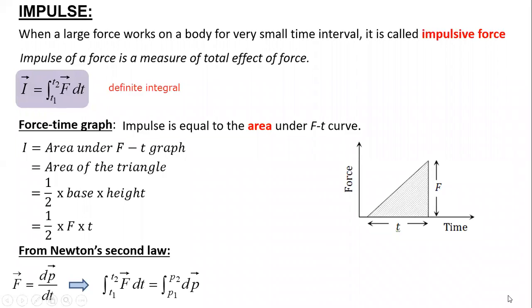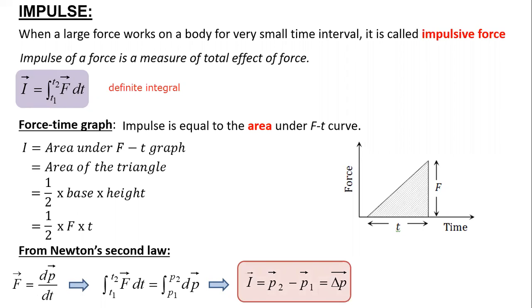Now the left-hand side I know is impulse I. On the right-hand side, I'm writing dp, the change in momentum, from p1 to p2. So from p1 to p2, what is the change? P2 minus p1, because there is only one function dp on the right-hand side. So I can directly get the relation I is equal to p2 minus p1, which is equal to the change in momentum. Hence we specify that impulse is also your change in momentum, delta p.